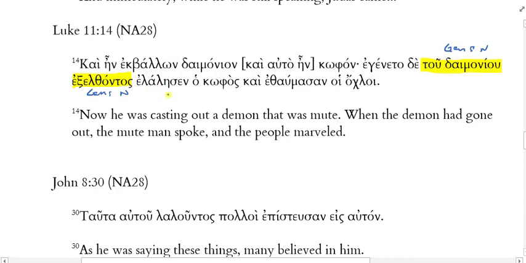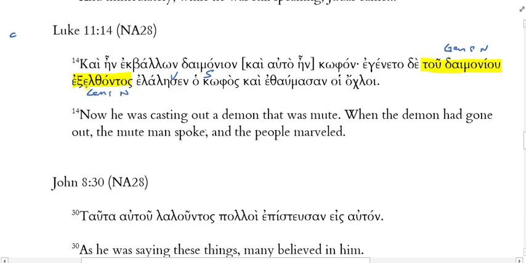All right. And I have elalesen, spoke, that's aorist, ho kofos, the mute man. So who's doing the speaking over here? Yeah, the mute. He's the subject of that verb. So the mute is not outgoing. All right. The kofos is one participant, the mute.